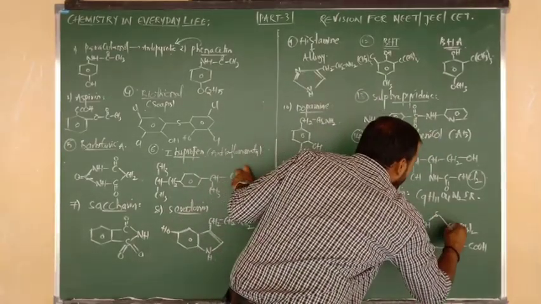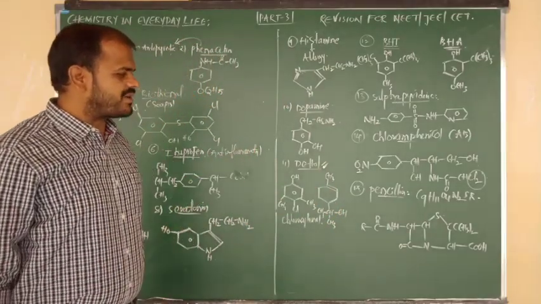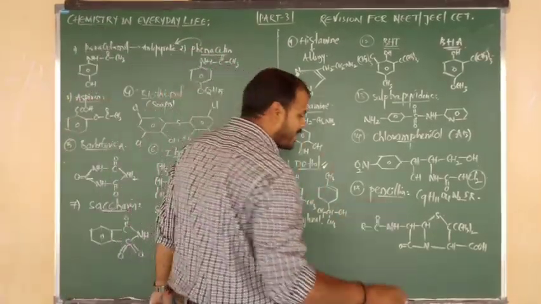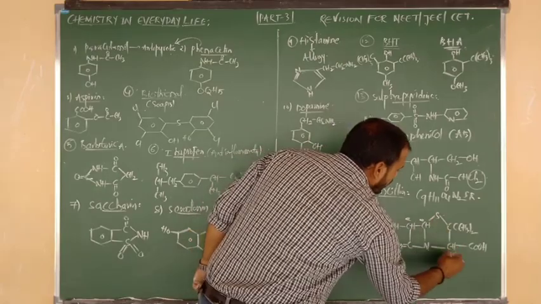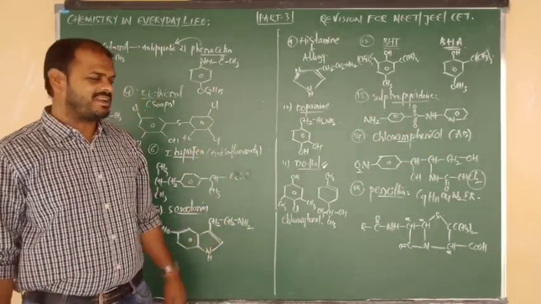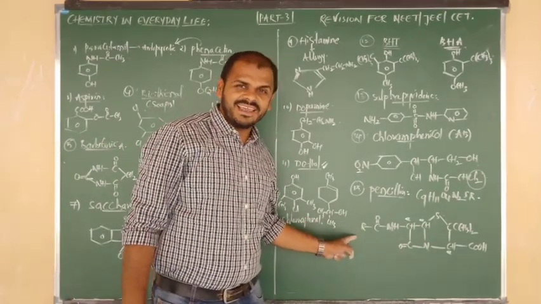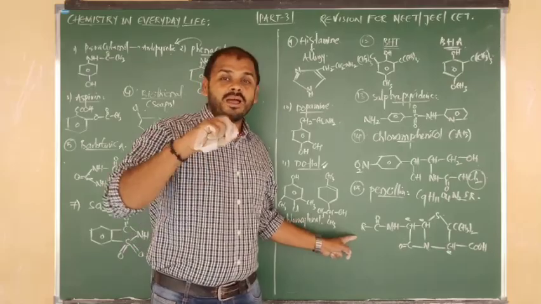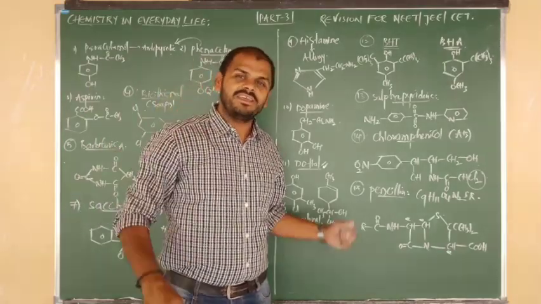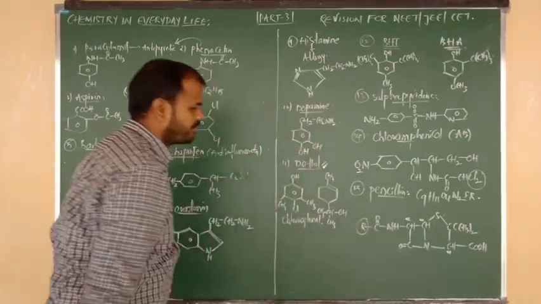Again, finally it is a 5-membered ring. Here we have to take the sulfur atom. This is your final structure of penicillin. So the number of chiral carbons: 1, 2 and 3. Total 3 chiral carbons are there in penicillin. The question was repeated. In place of R, pentene gives penicillin 1. Here, write benzene and take it as penicillin 2. Write para-hydroxy and take it as penicillin 3. F, G, X. I have told you there are 3 different types on the basis of the R group.